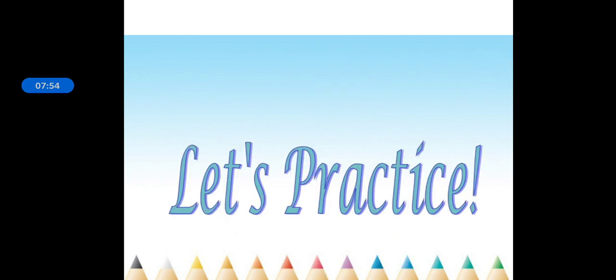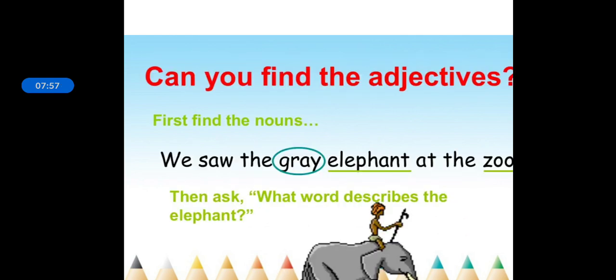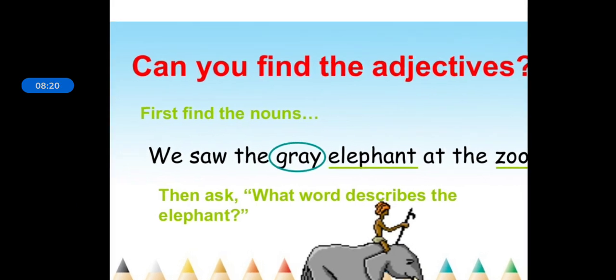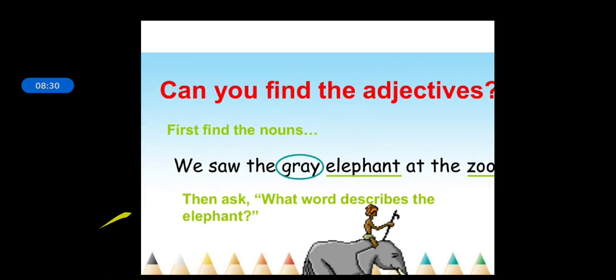Okay, now let's practice. Can you find the adjective? First find a noun and then go for the adjective. We saw the grey elephant at the zoo. Now underline the nouns first. The nouns are elephant and zoo. Now how was the elephant? Any more information about the elephant? Yes, the elephant was grey in color. So ask what word describes the elephant. The color grey describes the elephant. So grey becomes your adjective.